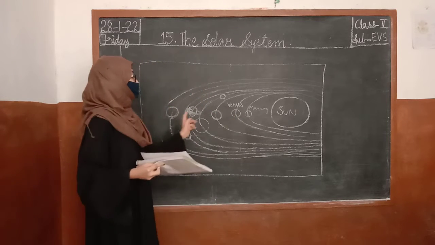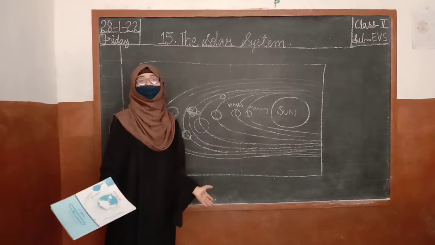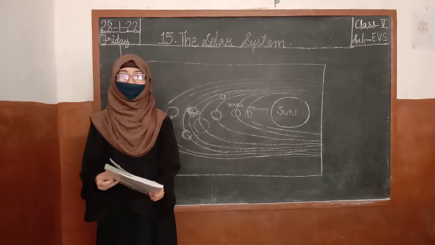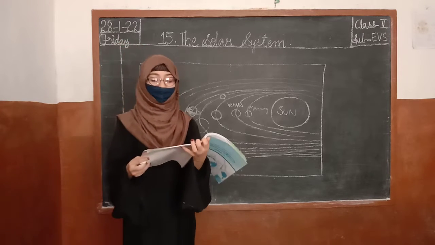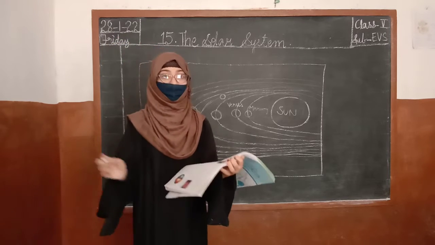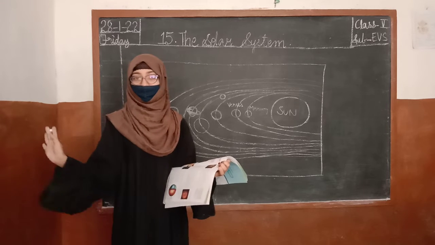Because this is Earth. The next planet to Earth is Venus. That is why we are able to see the planet Venus. Okay, children, clear? Right. So let's go. Venus is almost completely carbon dioxide with no oxygen at all. Venus is having just carbon dioxide. It is not having oxygen at all.